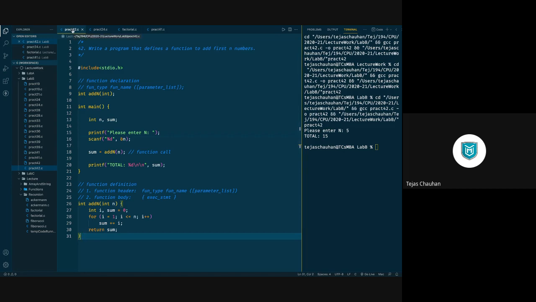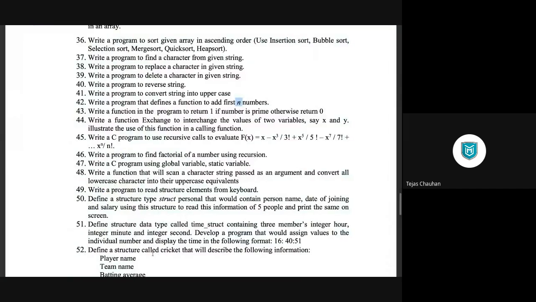Practical 42. Creating a user-defined function which is going to add first n numbers. So let's discuss other programs also, and then you may continue your task. So we have seen 42nd program. 43rd program says write a function. So एक function बनाना है, fine, which will return either 1 or 0.